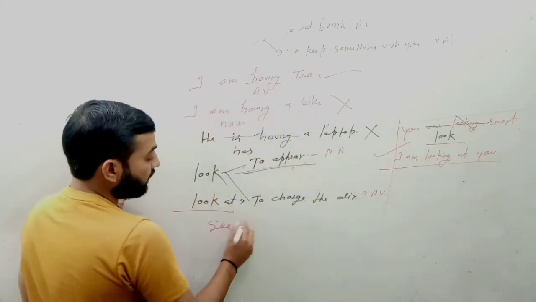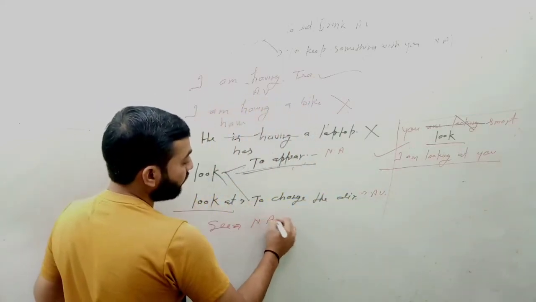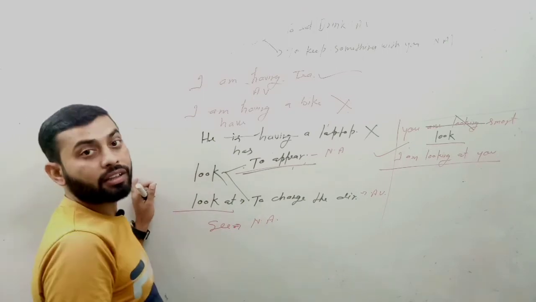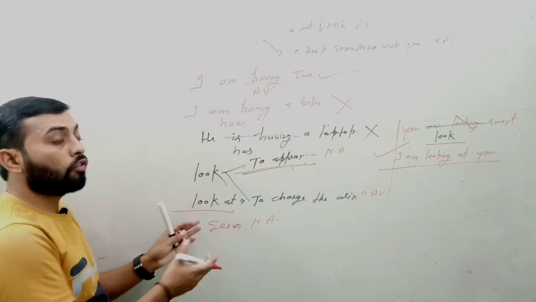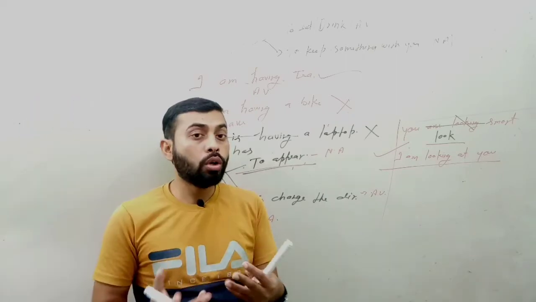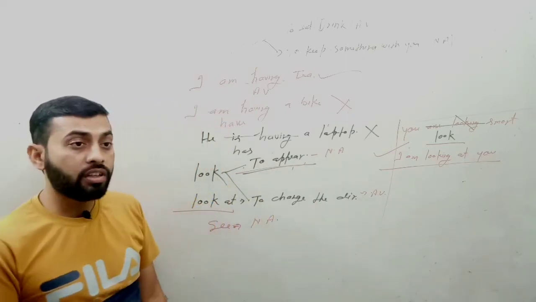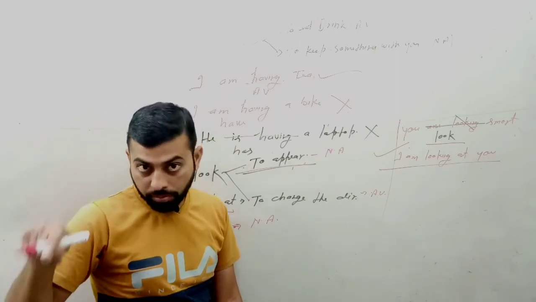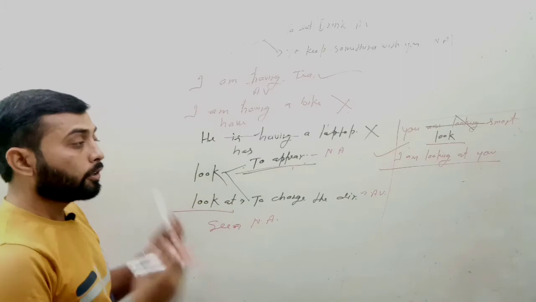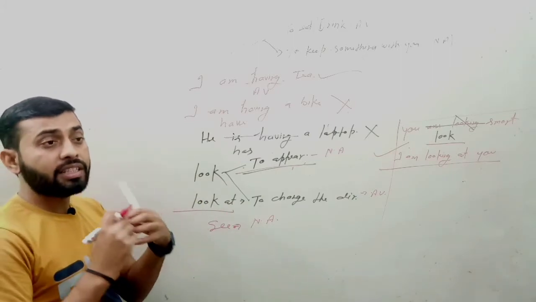See also has the same meaning, and see is non-action verb, you know very well. What does it mean? If your eyes are open, you will see many things, not only the board. For example, you sit in the class, you are not only watching me and board. No, you will see also light, you will see the fan also, you will see benches also, you will see your friends also. So if our eyes are open, we will see many things.